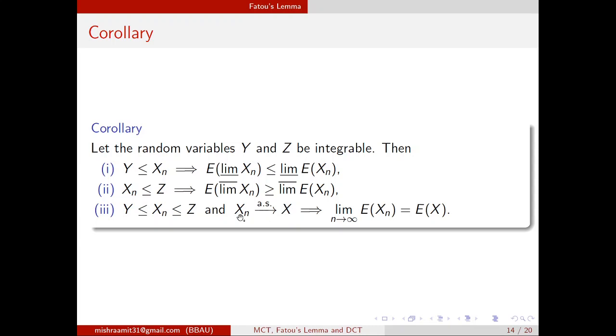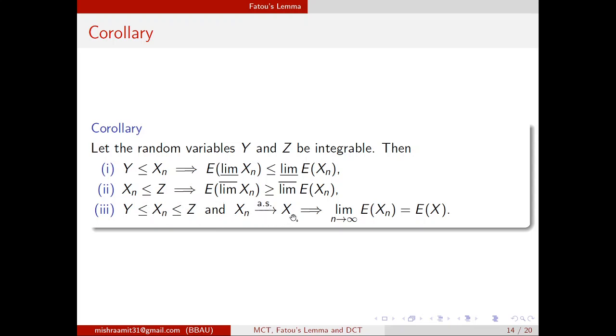So xn converges to x with probability 1. That is almost sure convergence. If these two things hold, then again the limit as n tends to infinity of the expected xn will be the expected x. That means you can again interchange the limit and expectation if these conditions hold.